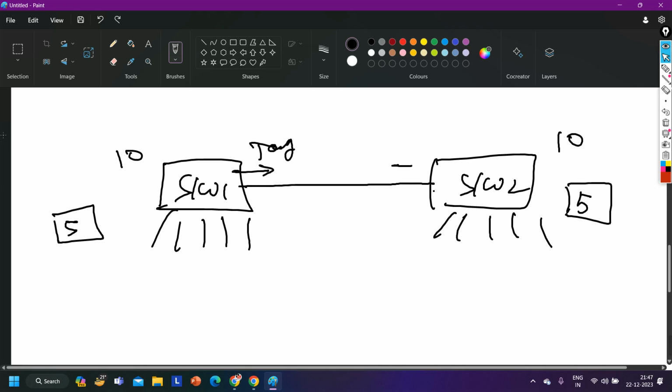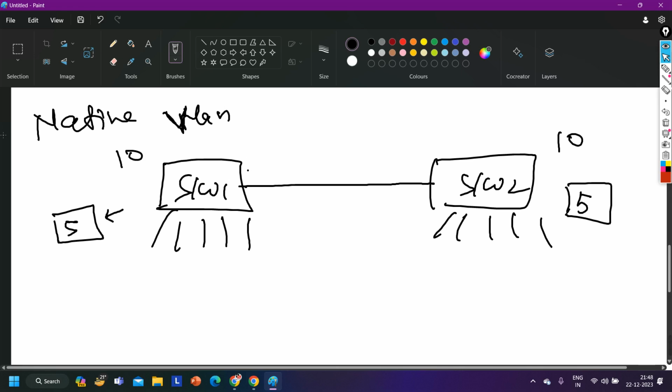Whenever switches perform tagging, adding or removing tags, that means the switches are using their CPU. So to reduce the CPU utilization of switches, we came up with the concept of native VLAN. As I told you, most of the users on these switches belong to VLAN 5. So what I want is that for VLAN 5, the switch should not perform tagging.